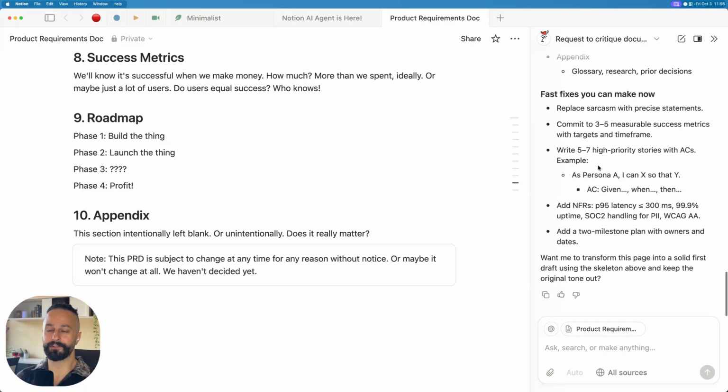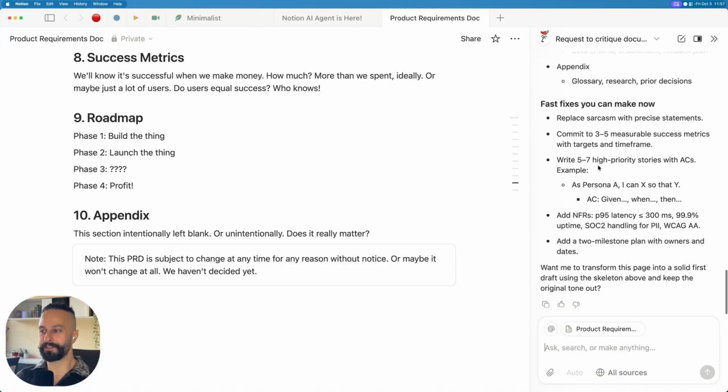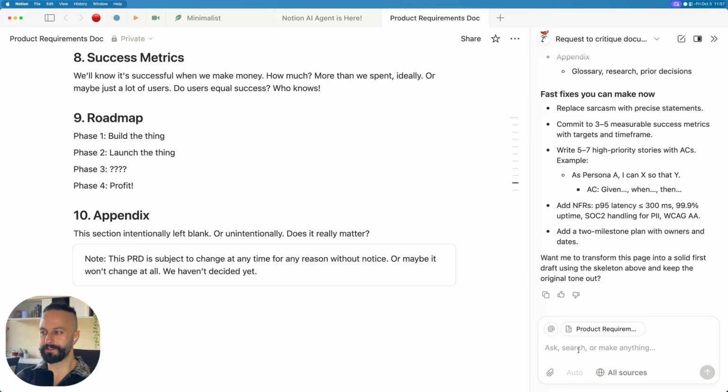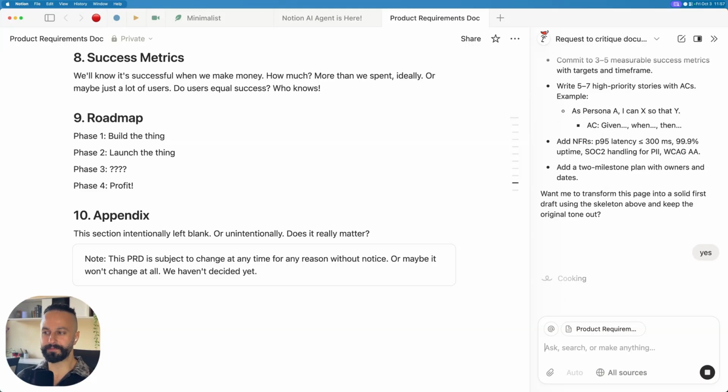Really great. So you can chat about this with your agent. He's finishing by saying, want me to transform the page into a solid first draft with the skeleton above, keep the original tone? Just say, yeah, all right. And then check out the actual page. He's going to edit the page on the fly. This is the power of agent.